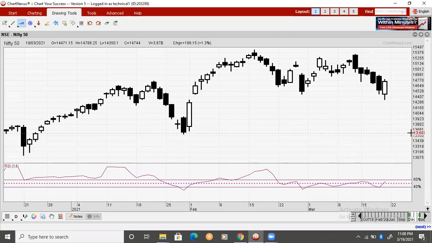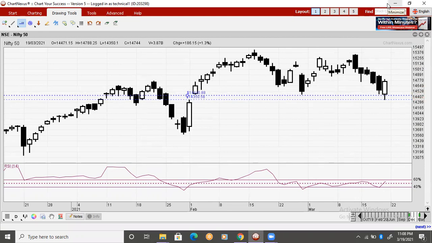So let's start with first Nifty 50. Today's 19th March, Friday. Look at the low made by Nifty today. The low made by Nifty today is 14,350. So guys, this gap which was created after the day of budget is finally filled.